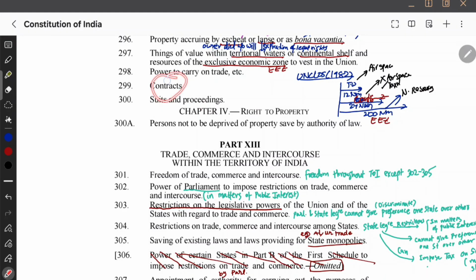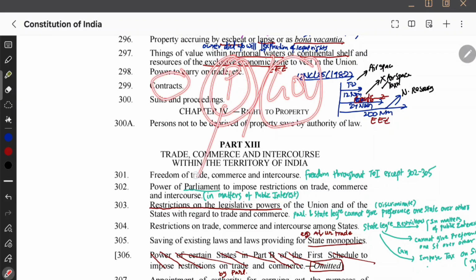Contracts, that's also the same thing. If a union wants to make a contract with some other party, then of course it needs to be done in the name of the president. So all contracts are done in the name of either the president or the governor. But remember that they are just done in the name of the president and governor, who are not liable if anything goes wrong.